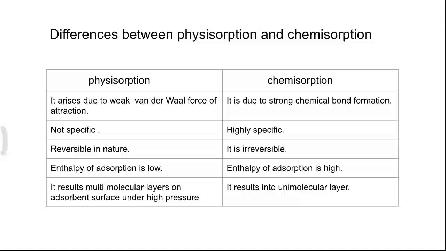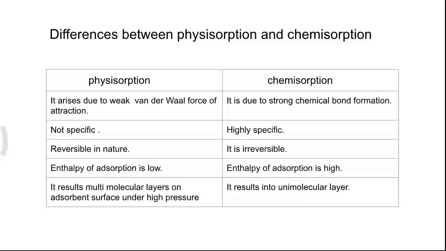The first difference: physisorption arises due to weak van der Waals force of attraction. Chemisorption is due to strong chemical bond formation. Physisorption is not specific, while chemisorption is highly specific. Physisorption is not specific or less specific, because it can happen between any adsorbent and adsorbate.